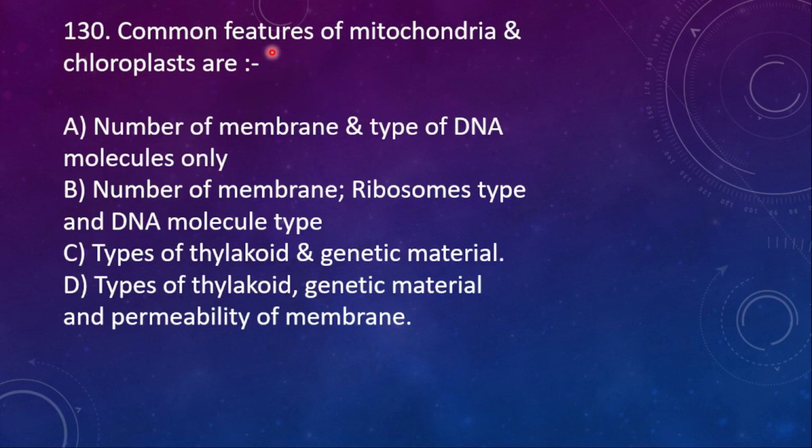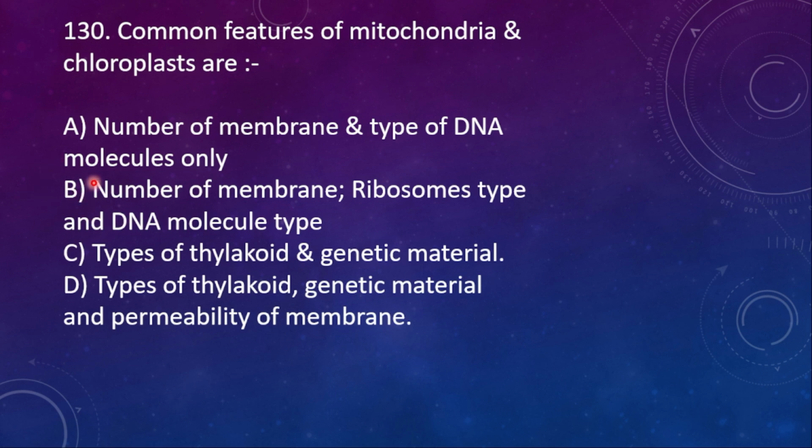130. Common features of mitochondria and chloroplasts are: A, number of membrane and types of DNA molecules only; B, number of membrane, ribosome type and DNA molecule only; C, type of thylakoid and genetic material; D, types of thylakoid, genetic material and permeability of the membrane.